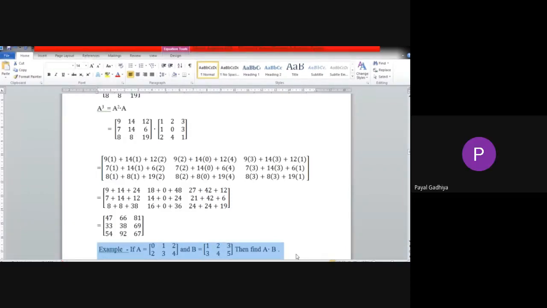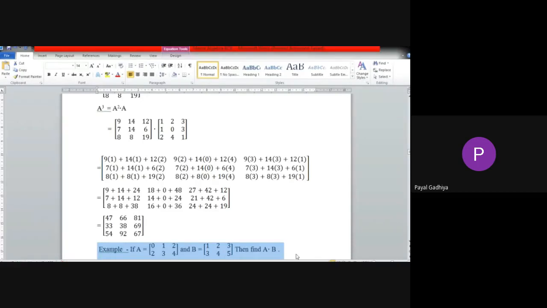Now tell me, is matrix multiplication possible? Can we find A dot B? Matrix A is of order 2 cross 3 and B is also of order 2 cross 3. Then is it possible to calculate A dot B? Is it possible? What is the rule of matrix multiplication?